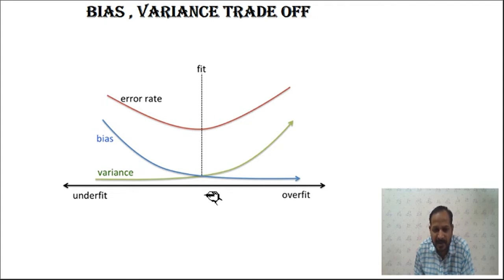Here is the minimum number of neurons in the hidden layers, and here is the maximum number. In between we have to select the number of neurons so that we get the best fit curve for any model, where the bias error is minimum, the variance is somewhat minimum, and the error is also minimum. So we have to design the model so that we get the best fit, which has neither underfitting nor overfitting.